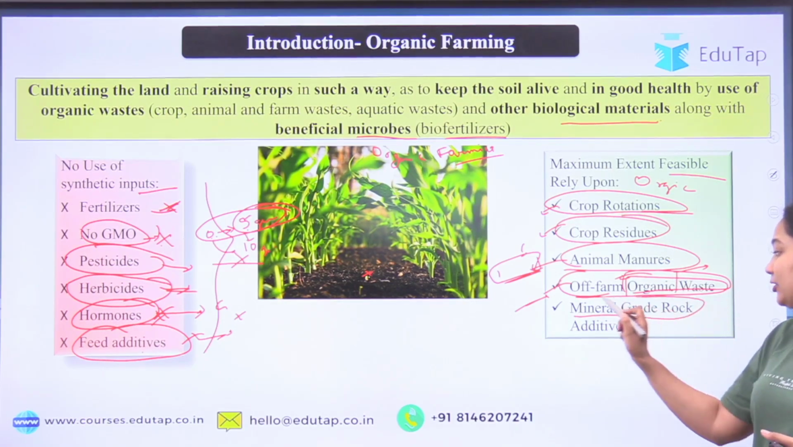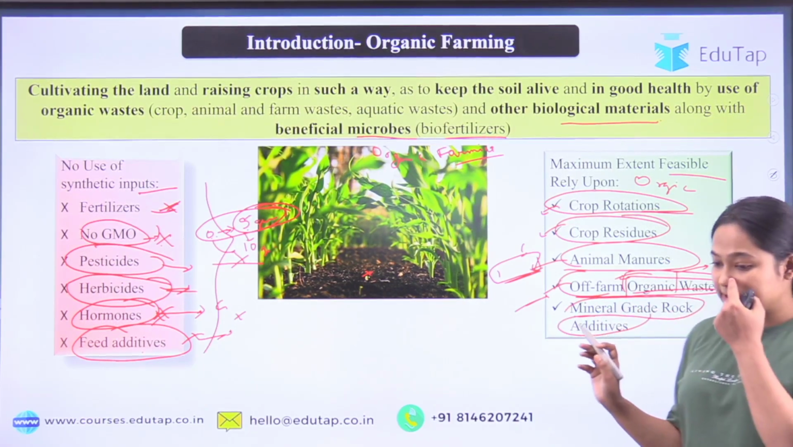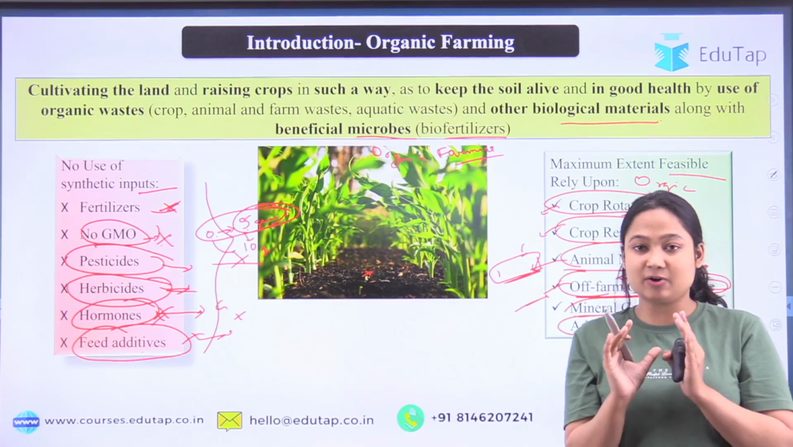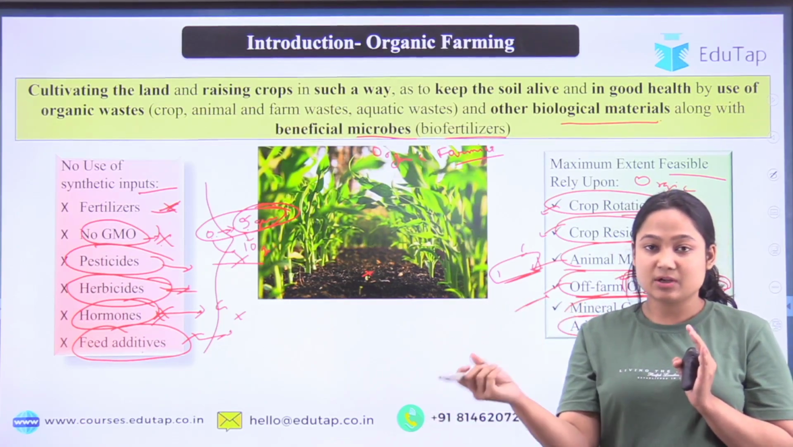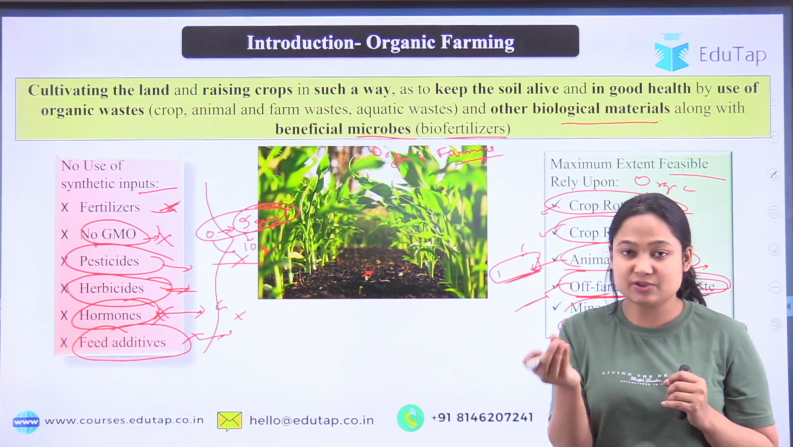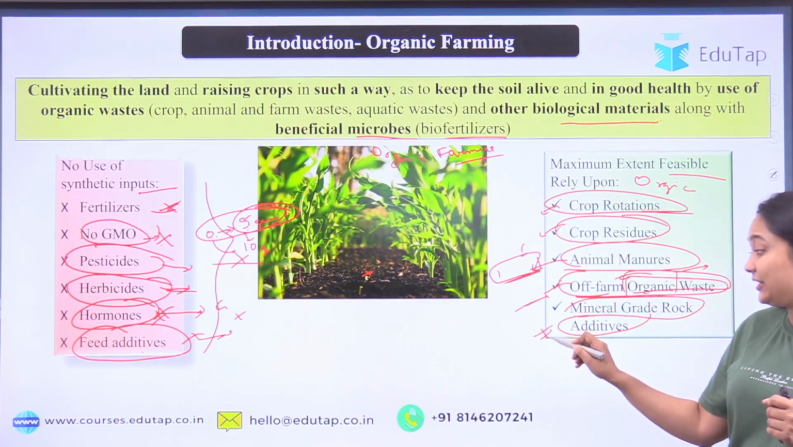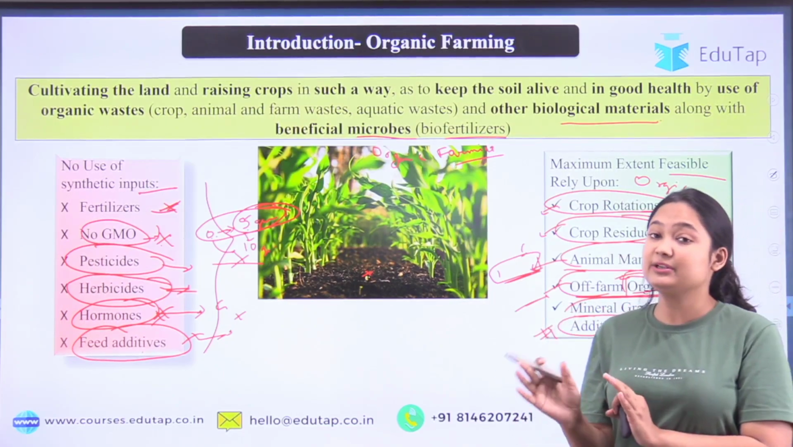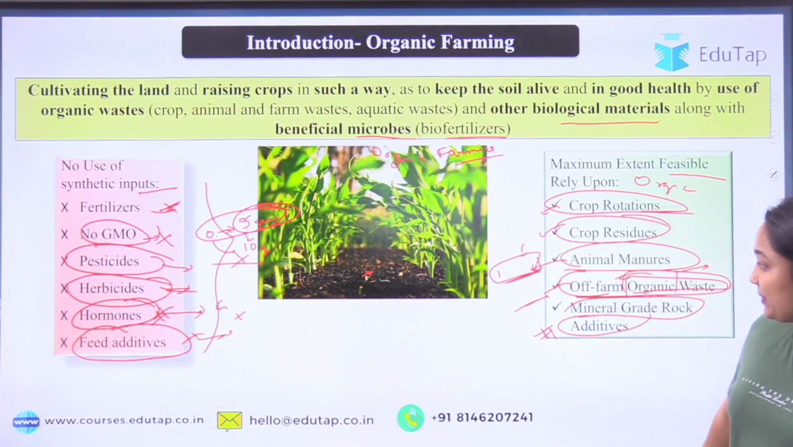Then mineral-graded rock additives. If there is a naturally present rock that is rich in sulfur or phosphate, or nitrogen, anything that is naturally occurring, you can use that. So I hope everything is clear.